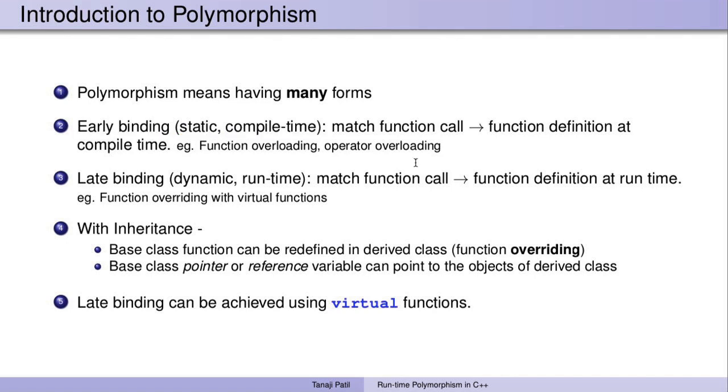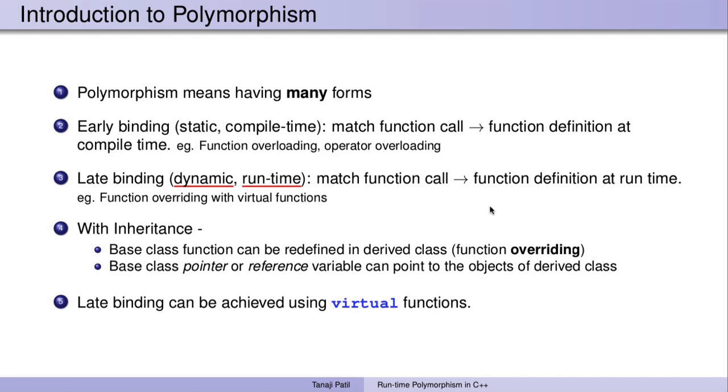Now the second part is late binding, where matching a function call to its proper definition happens at runtime. So this is also called dynamic binding or runtime polymorphism, and this can be implemented with function overriding using virtual functions, whereas early binding happens with function overloading or with operator overloading.